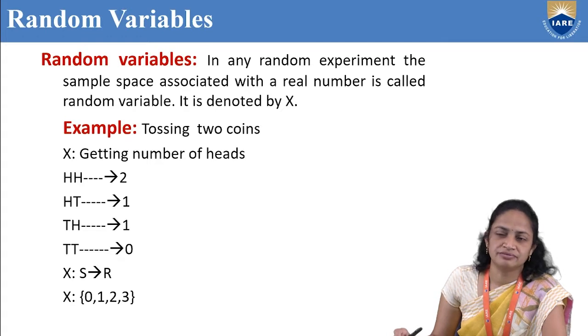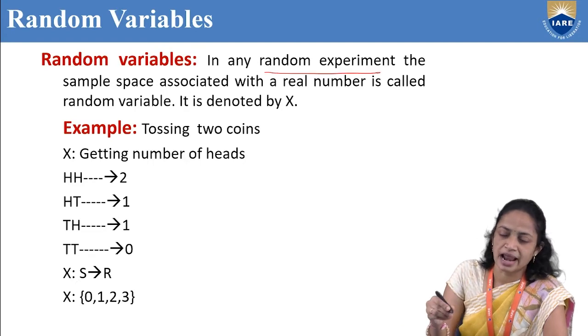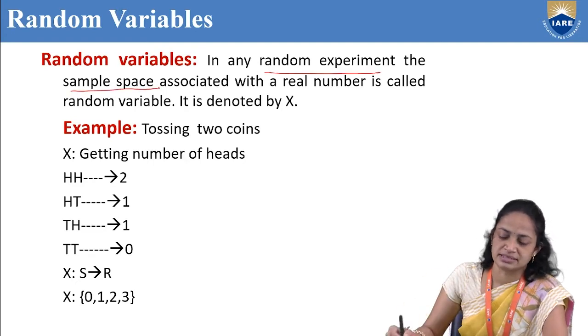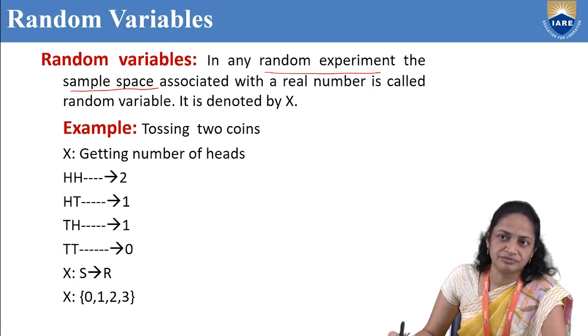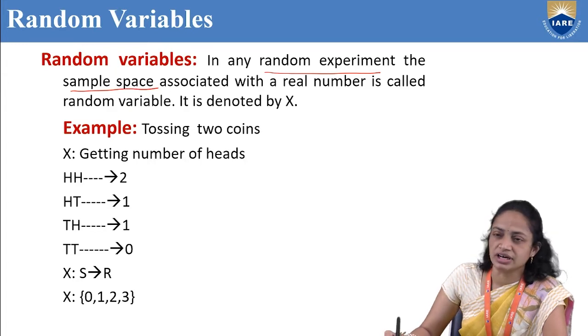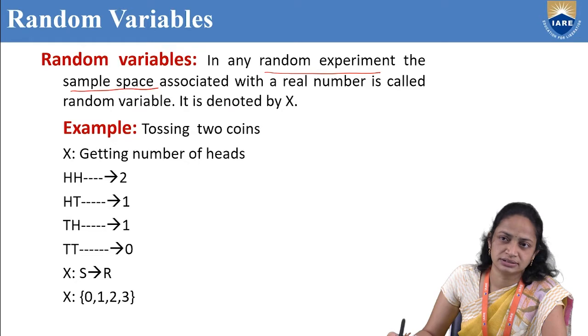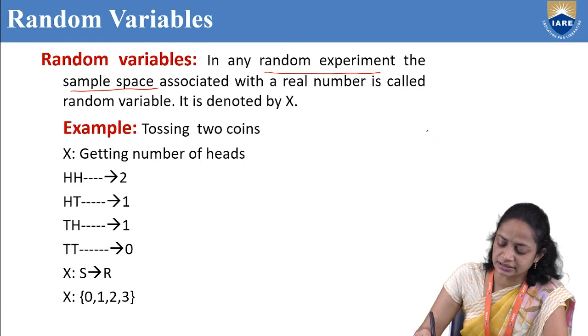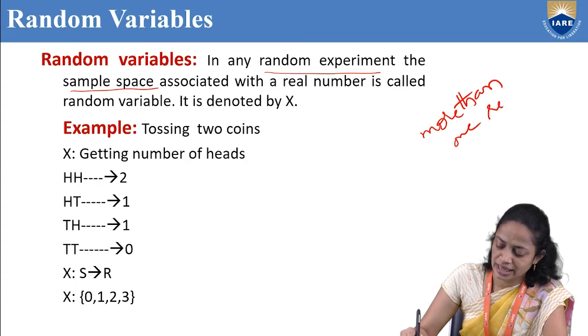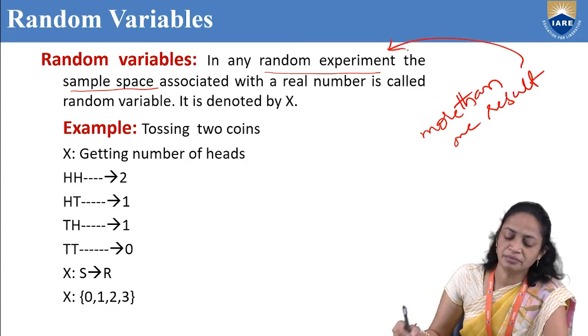In this session, I am going to discuss random variable. So, what is a random variable? Before starting random variable, first of all, we will discuss random experiment and the sample space, which we already discussed in the first session. What is a random experiment? An experiment is said to be a random experiment if the result is not unique. That means more than one result should be there.